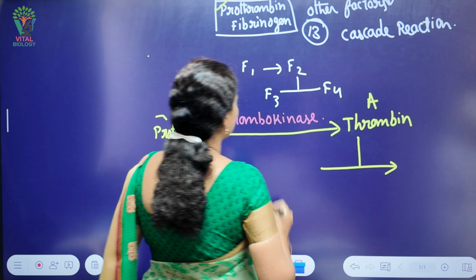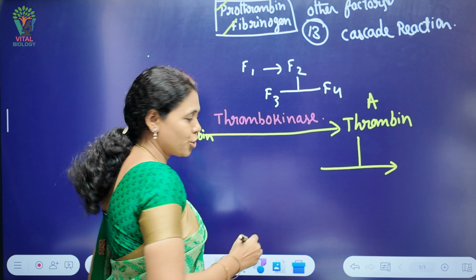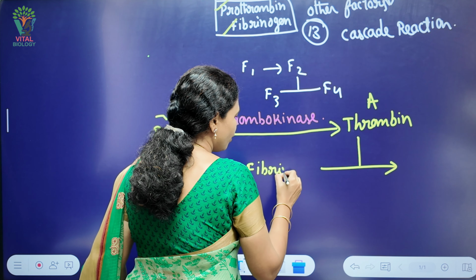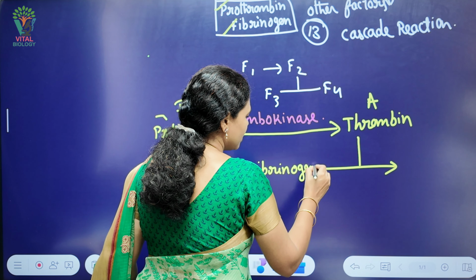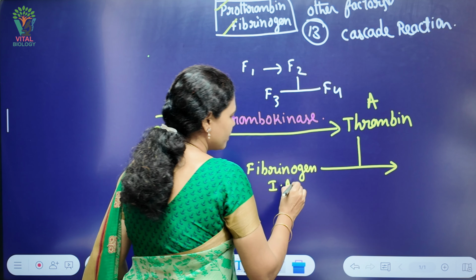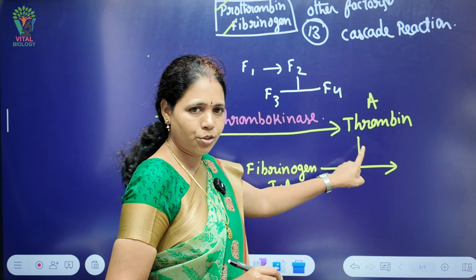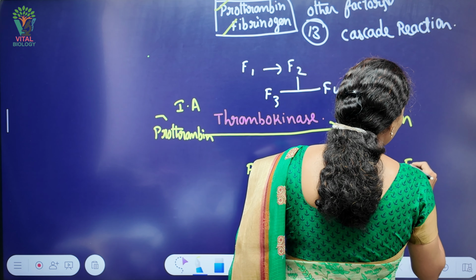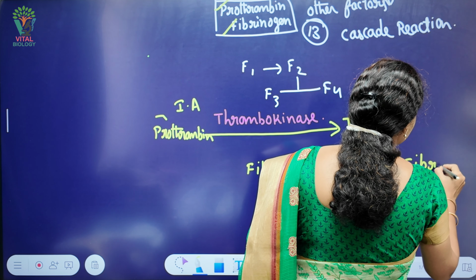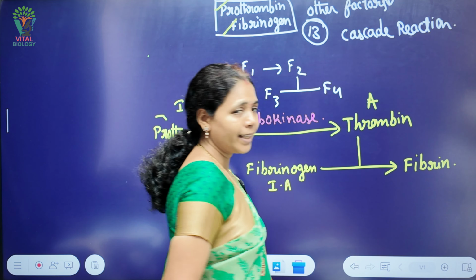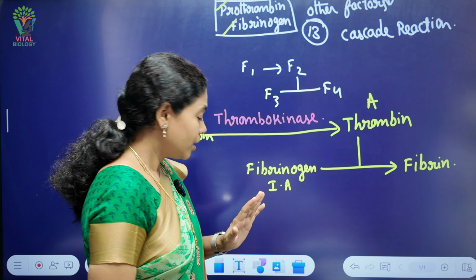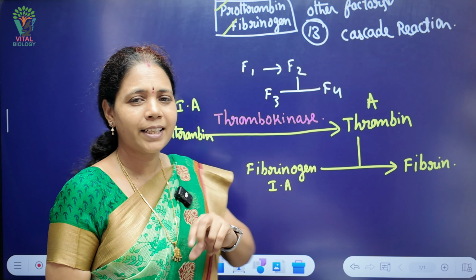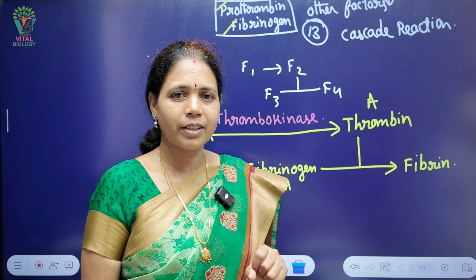Now this thrombin is going to activate one more factor, that is fibrinogen. Generally, fibrinogen is an inactive form, but in the presence of thrombin, this inactive fibrinogen converts into active fibrin. Once this fibrin is formed, it is a thread-like structure.